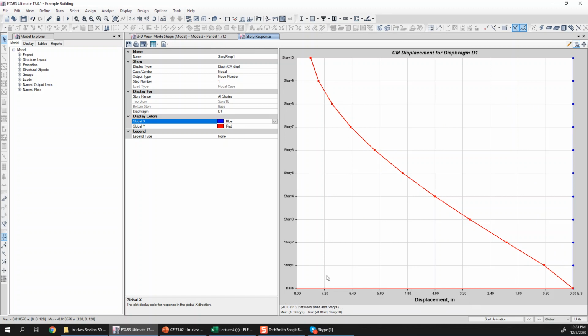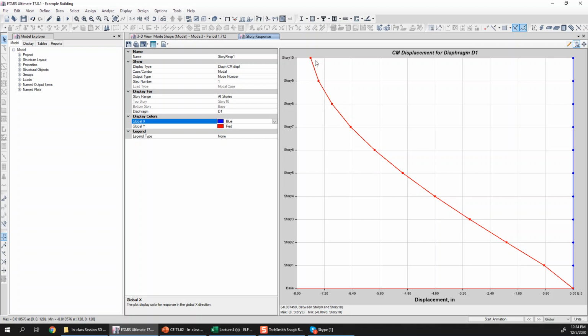Please note that the absolute values of these points don't matter. The relative values, or the pattern of this shape, is basically the first mode. So the absolute values of these displacements are not required, but the pattern is required.